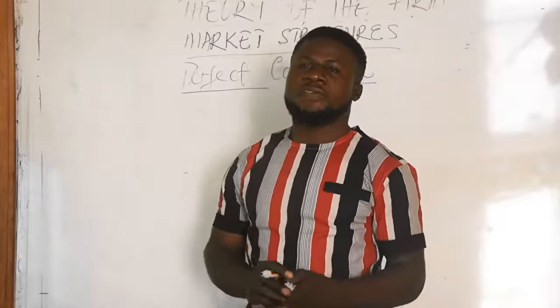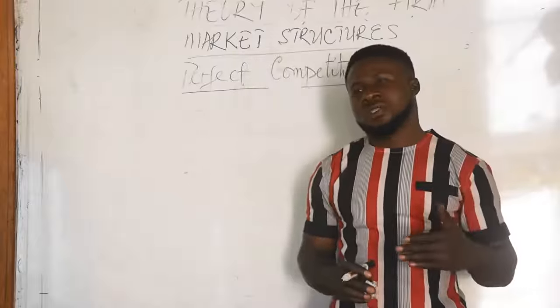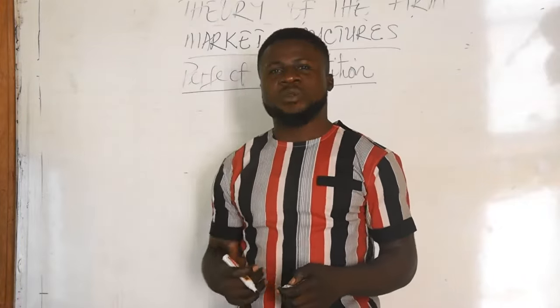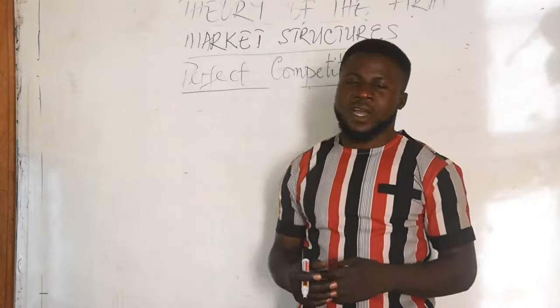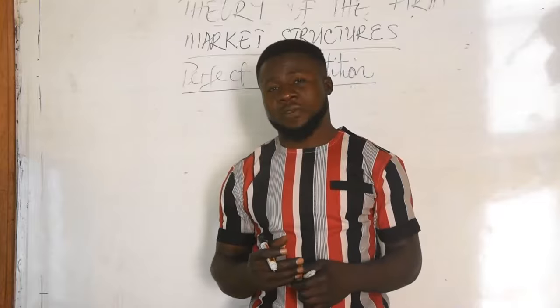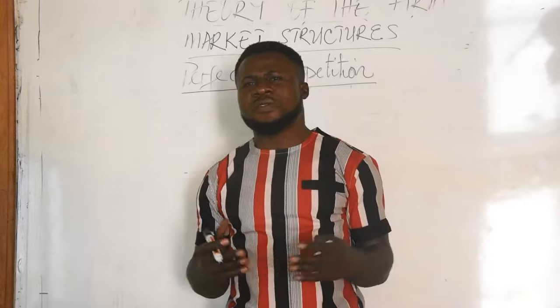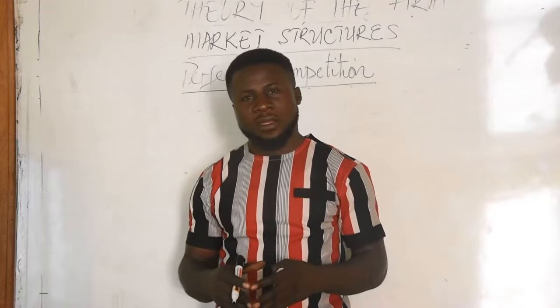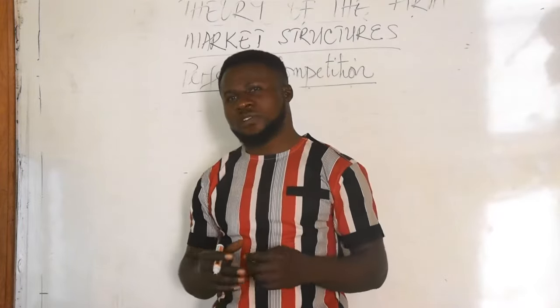Now, we will be dividing our output situations into three. And the first one will be the short run profit maximizing output of a firm under perfect competition. In the short run, firms under perfect competition make abnormal profits. Why? Because they are low-cost firms.